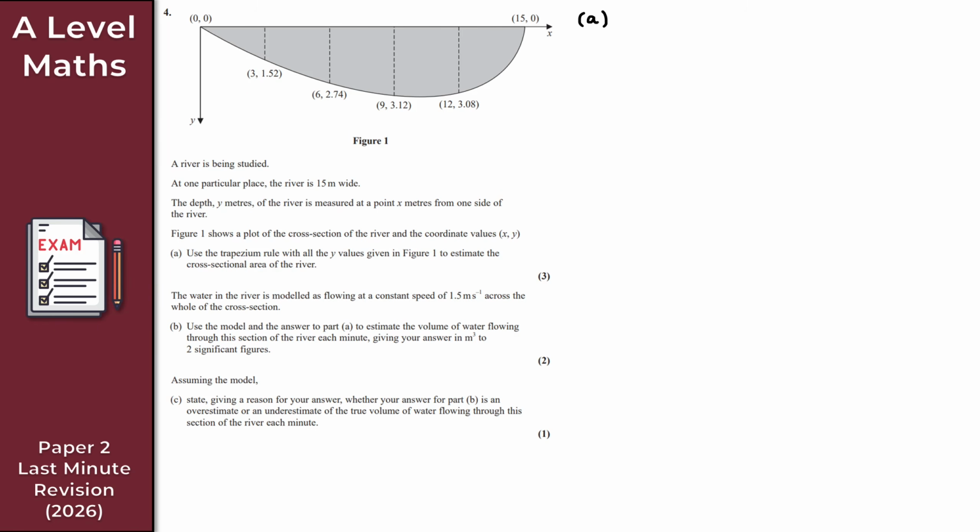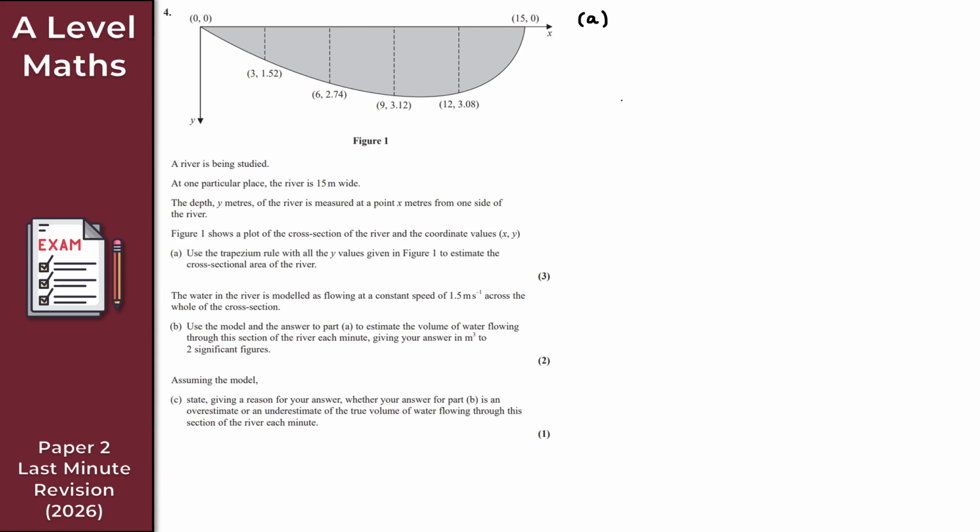In this question, you are given the table of values, but it looks a little bit different, because what you're given here is the respective points: 0, 0, 3, 1.52, 6, 2.74, and so on. If you really want to, you can draw the table of values for x and y, but in my opinion it is somewhat unnecessary. We can just continue from the diagram and the given coordinate values of x and y.